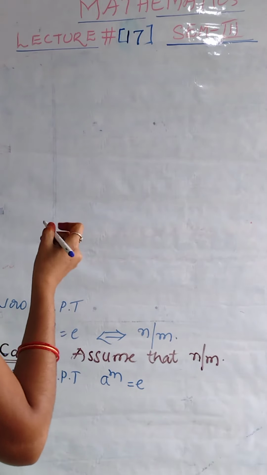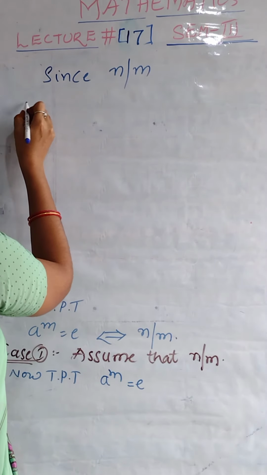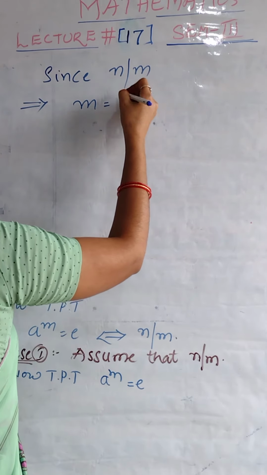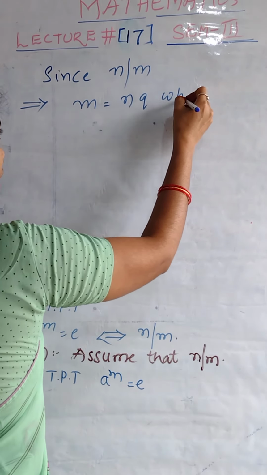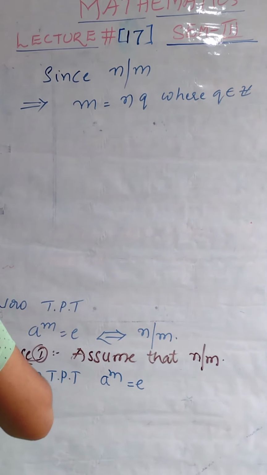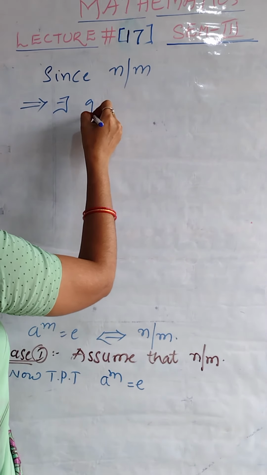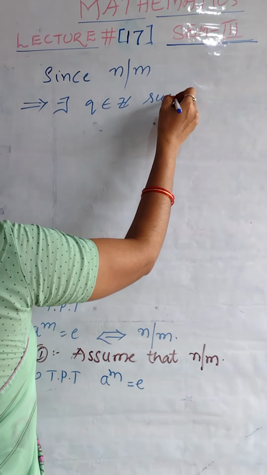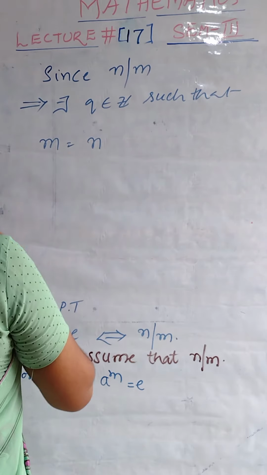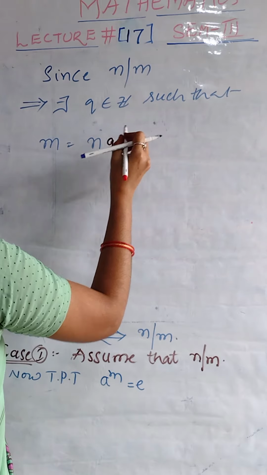How can you say that n divides m? Then m can be written as n into q, where q is an integer. In other words, directly you can write the definition: there exists an integer q such that m can be written as n into that integer q.